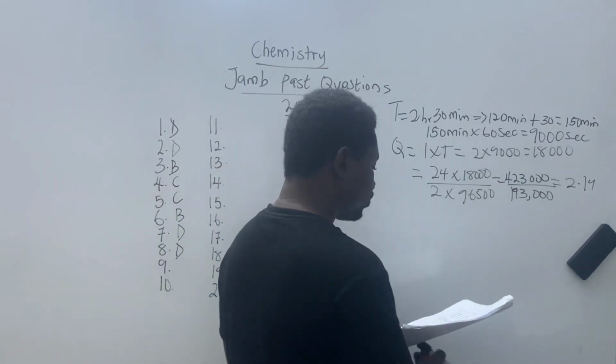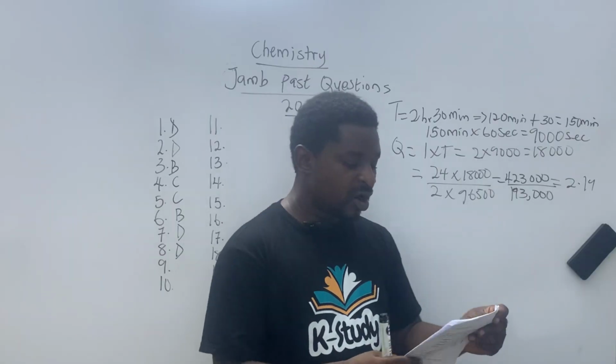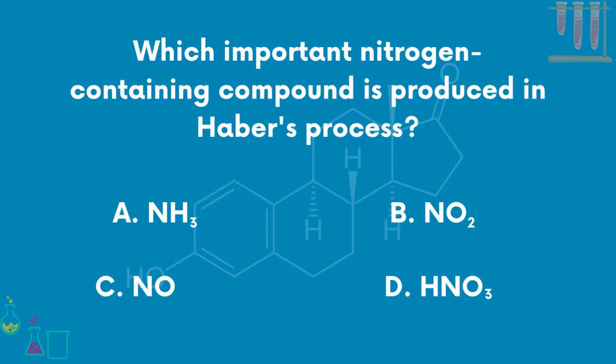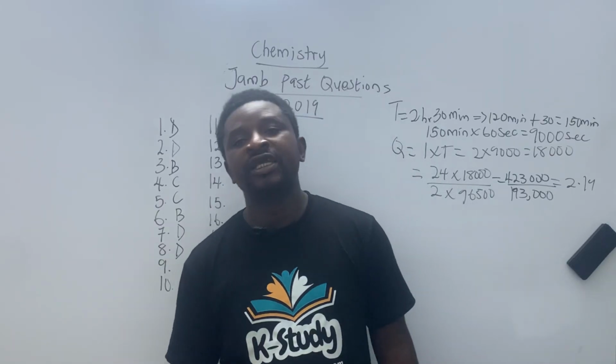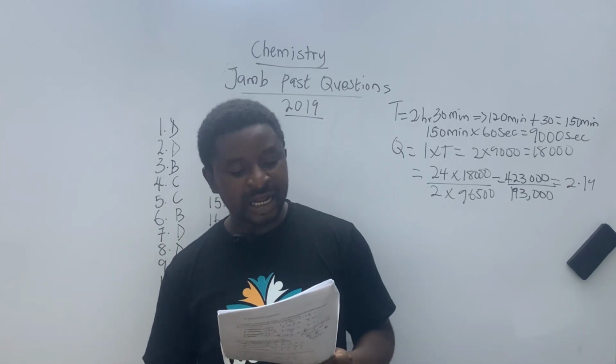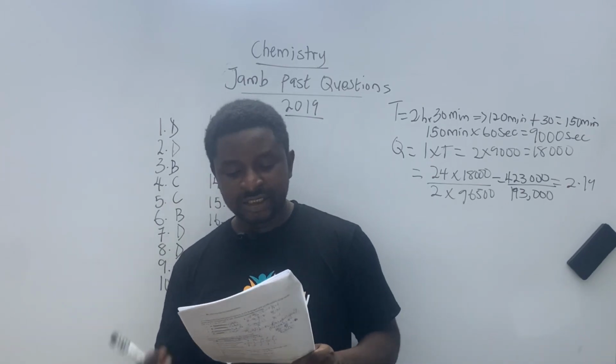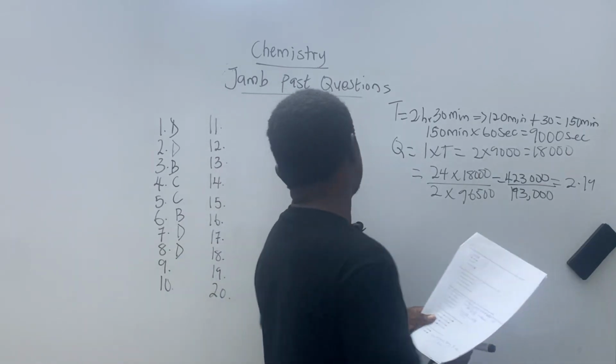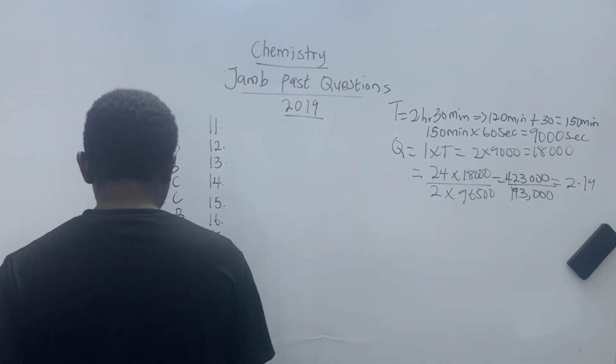Question number 9. Which important nitrogen containing compound is produced in the Haber process? It can only be one, but let me mention the options. A, NH3, that's ammonia. B, NO2, C, NO, and D, HNO3. My final answer there is A. That's an important nitrogen containing compound that is produced in the Haber process. Ammonia can be gotten using the Haber process. So question number 9, I have A.